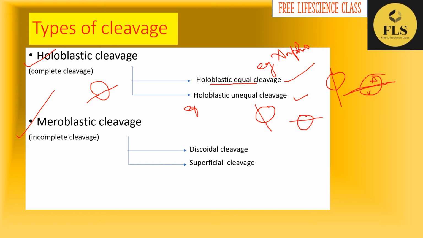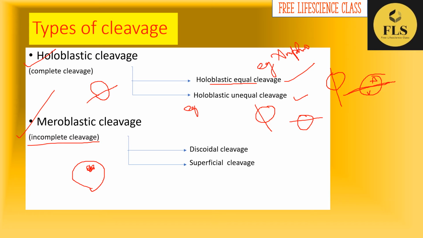Okay. Let's move on to the next type of cleavage, that is meroblastic cleavage. Here it is incomplete cleavage. Incomplete cleavage means cleavage is not happening in the whole egg, or it is happening only in some specific place.